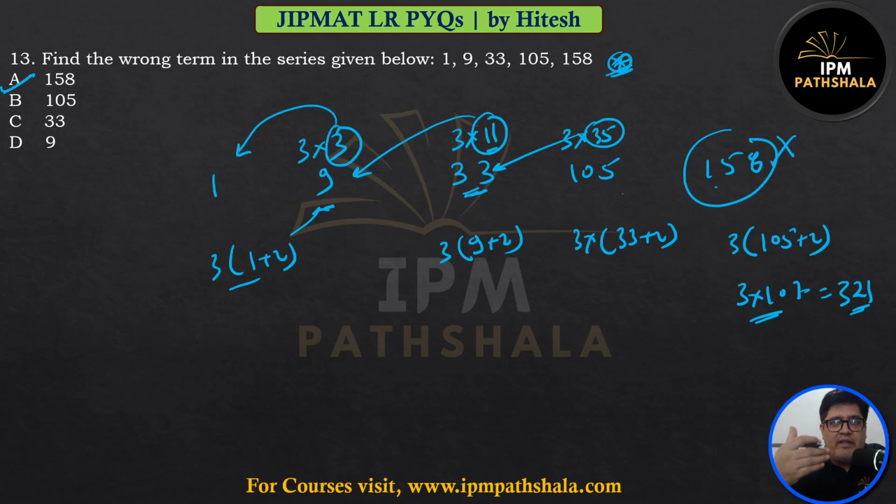This kind of question where we have to find the wrong number is slightly on the higher level than complete the series, because one of the numbers is misleading you. What if this was the wrong number? If this was the wrong number, two connections are lost. If this is the wrong number, only one connection or one pattern is lost. So if the last number is wrong, it is still on the easier side to work with.